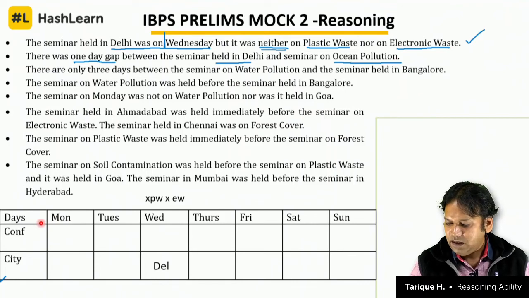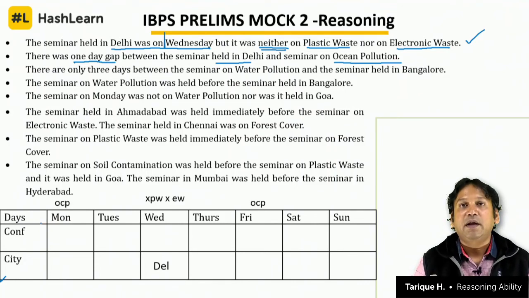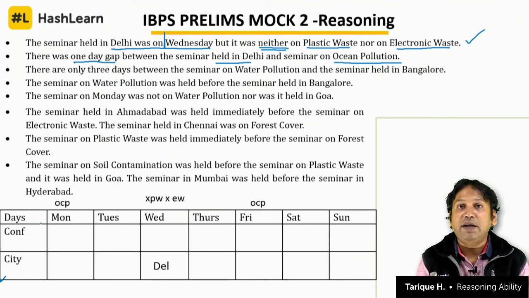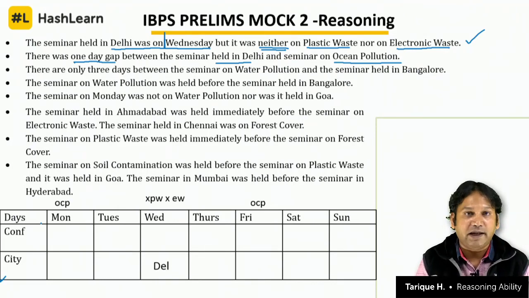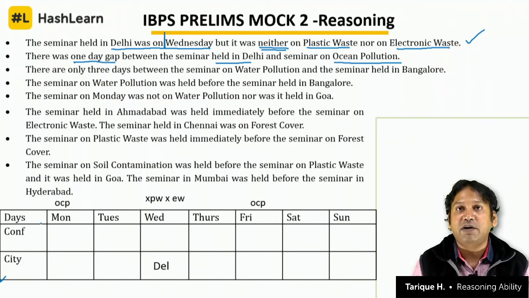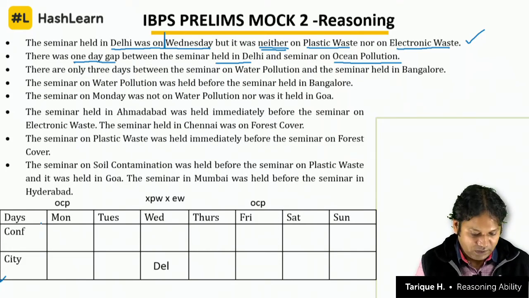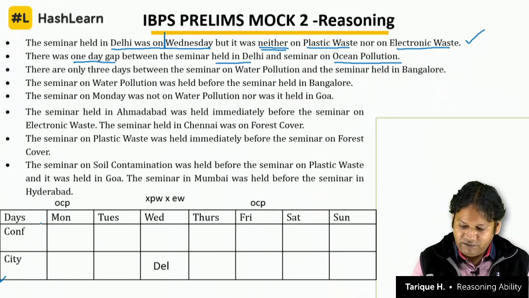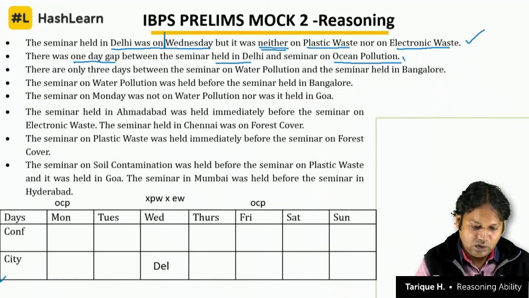Clear? So just write down on top that these are the only two places where ocean pollution can come, and one of these two places must be occupied by ocean pollution. We cannot use other seminars in these two blocks. So we have now completed the second clue also.